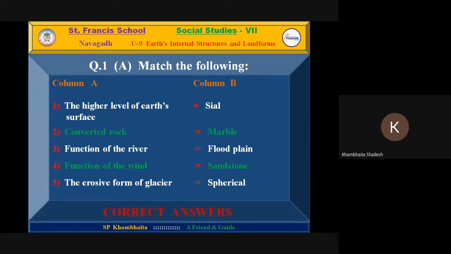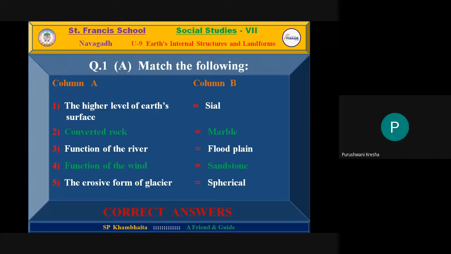Third one, function of the river. What is the river function? The river creates flood plains. Next one, function of wind. Here you can write two answers, but here one option is given, so I wrote sandstone. Otherwise, you can also write loess.